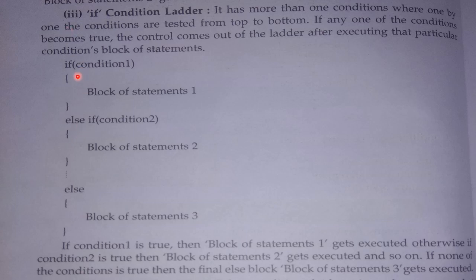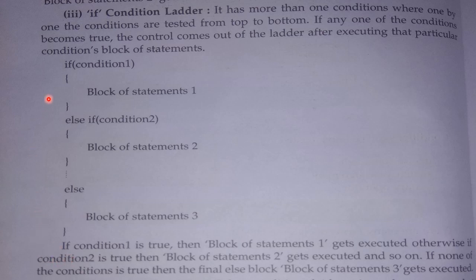So first we will check the first condition by the if statement, and if this condition is true, then this block of statements will execute. If only this condition is true, then it will come out from all these blocks. It will not check this one or this one, any other conditions. If the first condition is true, it will come out from all these blocks.